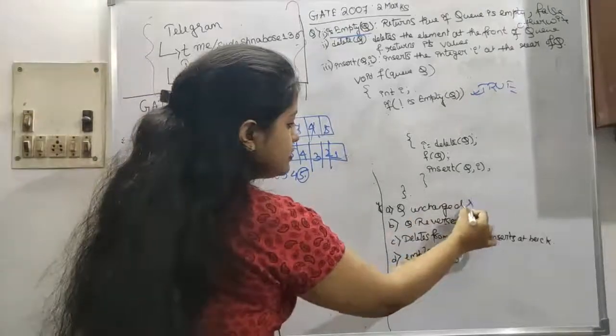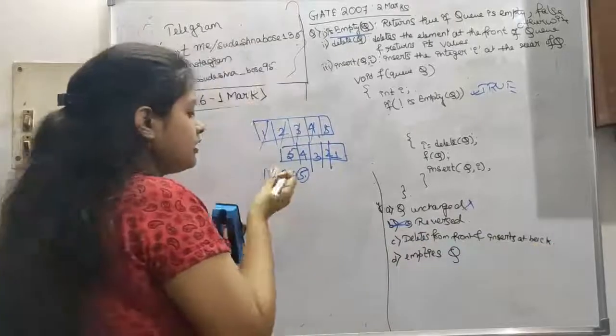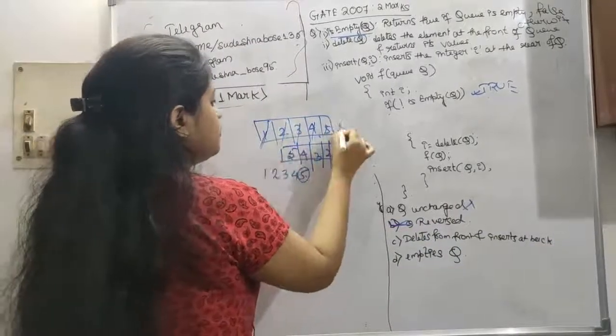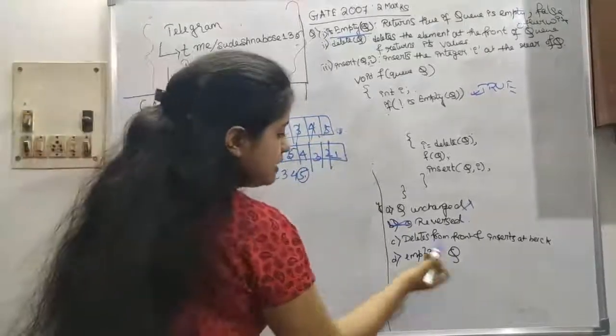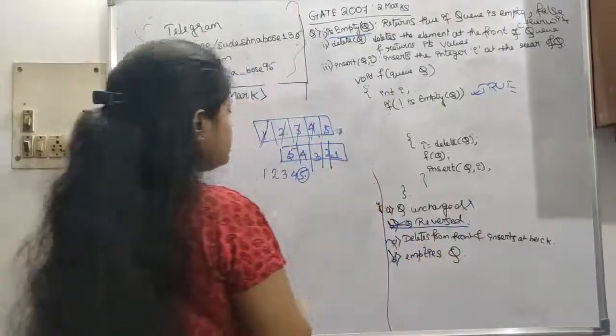So q is unchanged is false. q is reversed is correct. Deletes from front and inserts at back is not like that, because nothing like that is happening. Queue is empty is also false. So our option is q is reversed. This is our answer.